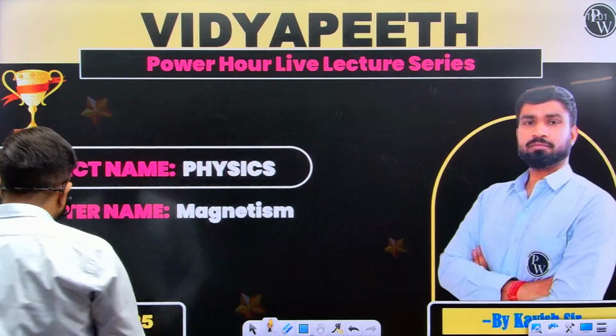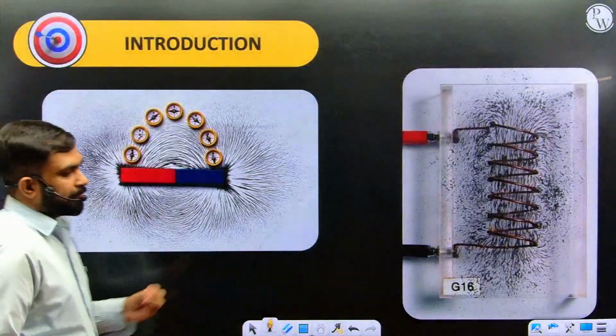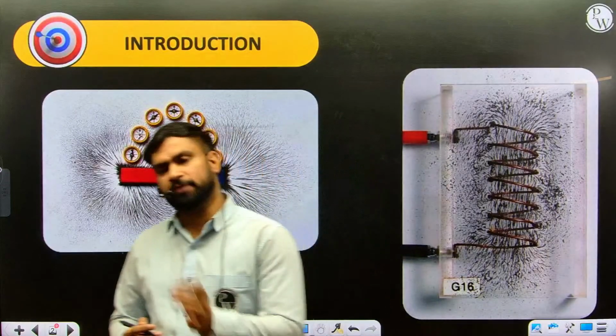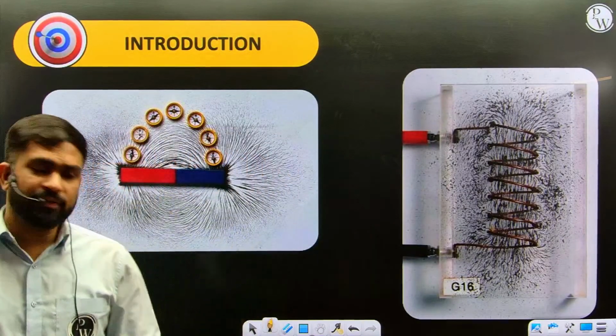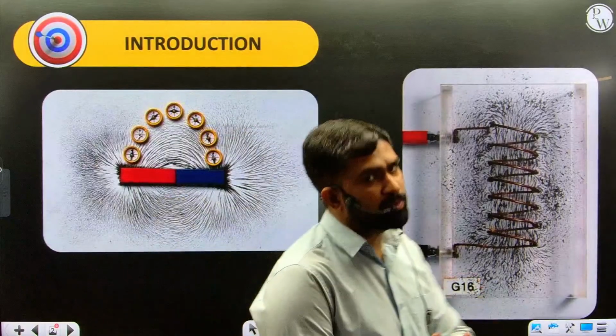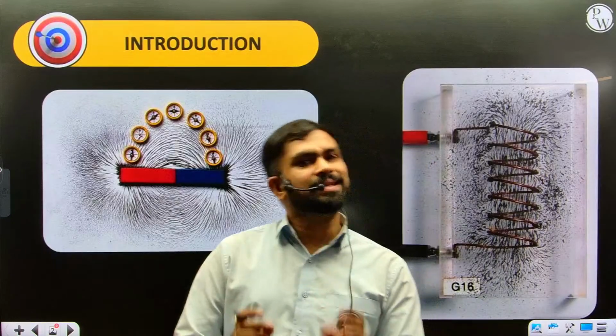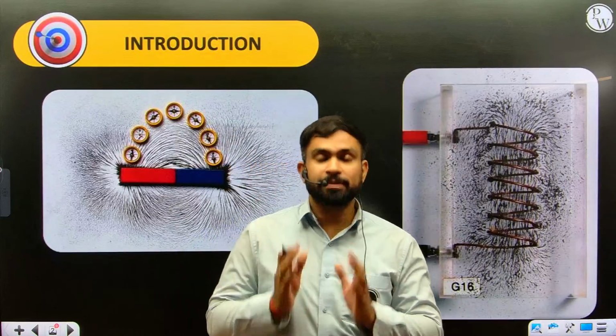In this, I know that most of the students just focus on the formulas, and that's perfectly fine. If we remember the formulas, then we can certainly solve most of the problems of magnetism. But remember that the basics are always somewhat similar. What are the basics?